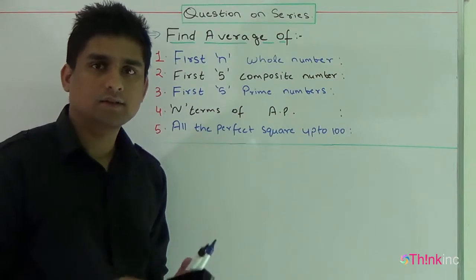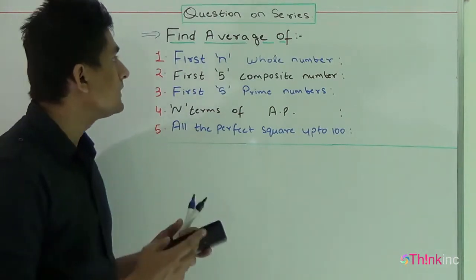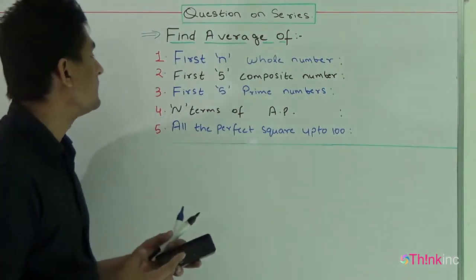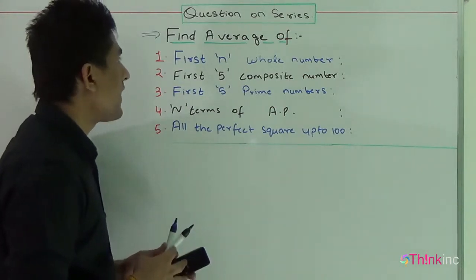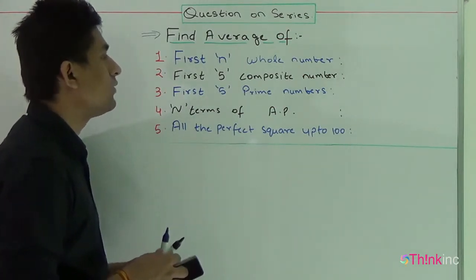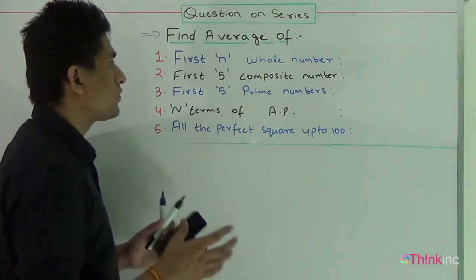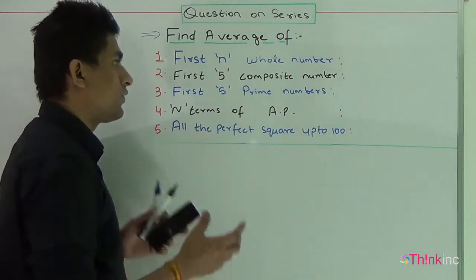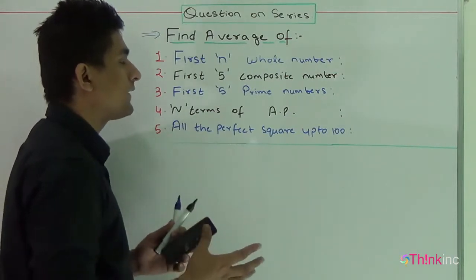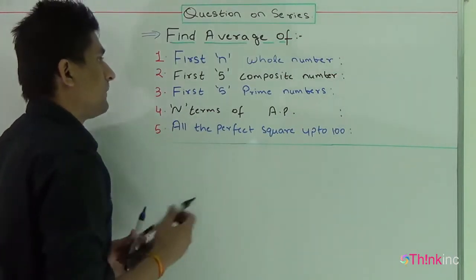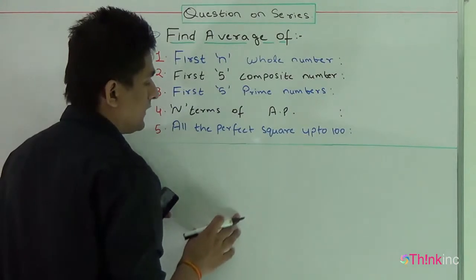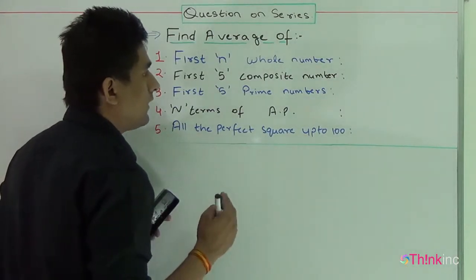Let's discuss some more series. Questions from this series are also asked in exams. Our first question is to find the average of the first n whole numbers. Before solving this question, you should know what a whole number is. If you know the whole numbers, only then can you find the average. So before proceeding further, let me tell you what whole numbers are.